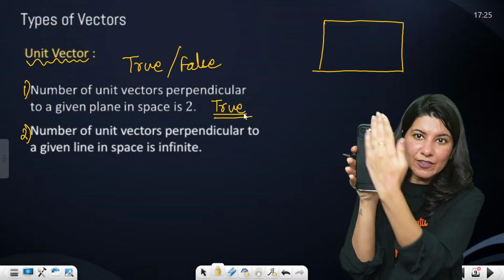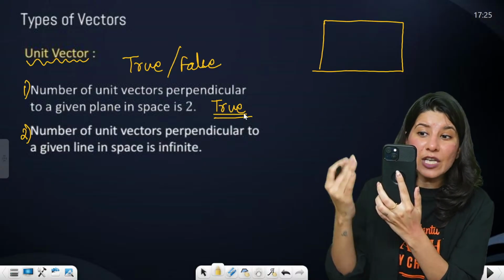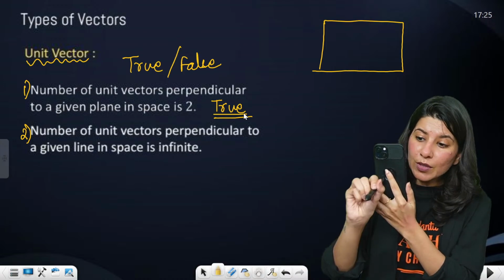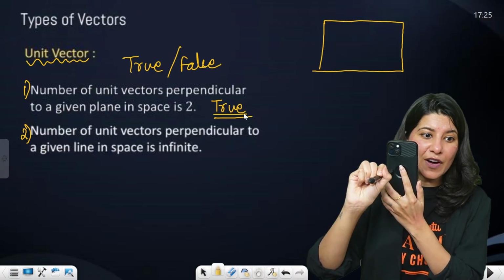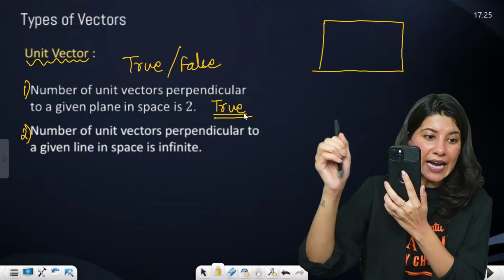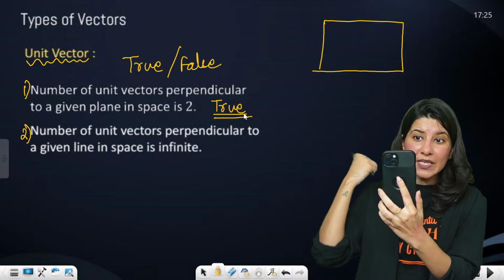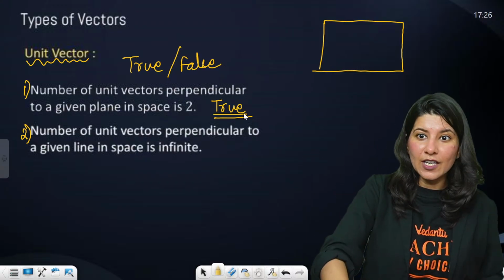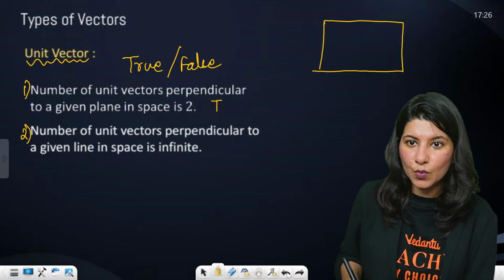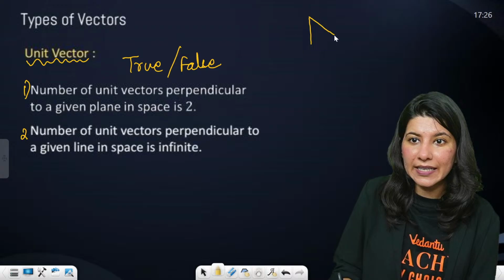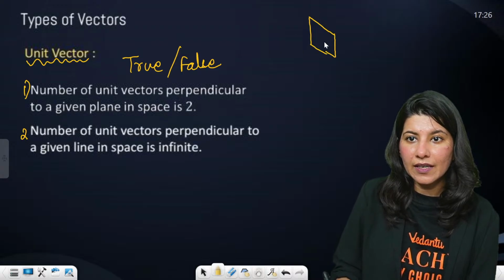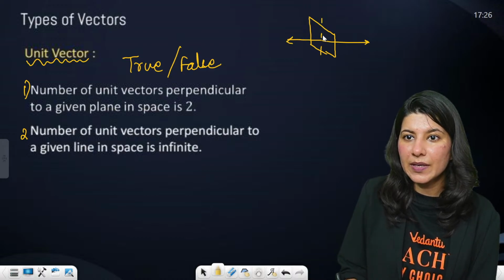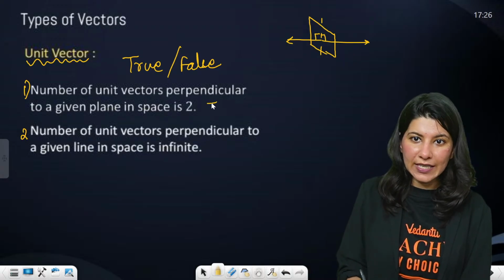So if a plane is given to you, you have to figure out two vectors which are perpendicular to this plane. One unit vector, that means magnitude is fixed, will be towards you guys, and another unit vector will be towards me. So there will be this direction and this direction, so there will be two vectors. Suppose this is your plane: one vector will be this vector, another will be this vector, again perpendicular to the plane. Getting it? So yes, this is true absolutely.